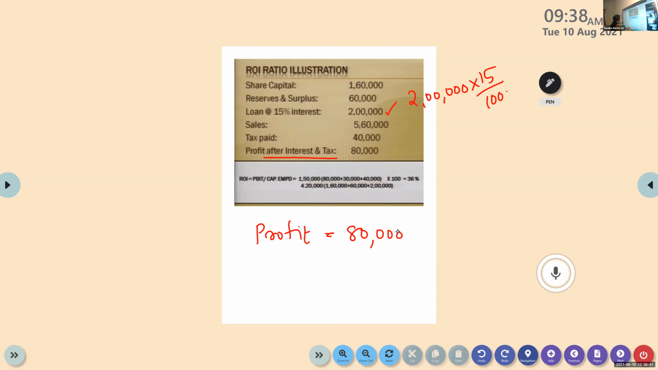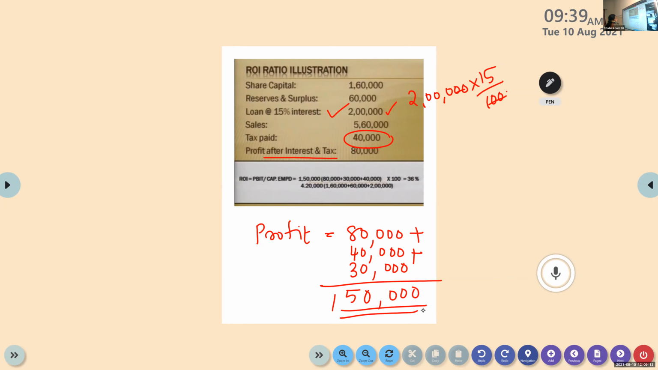We have to add back the tax. How much is that? 40,000. It is added back. And also the interest should be added back: 2 lakh into 15 by 100. How much? It is 30,000. So this is the way we find out the numerator: 1,50,000. So this is the numerator.